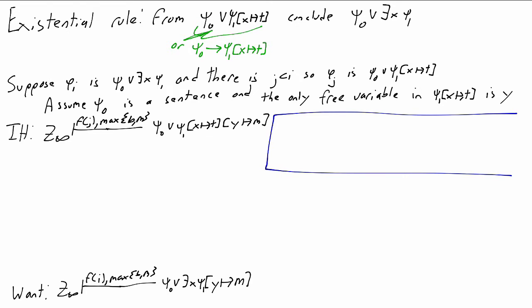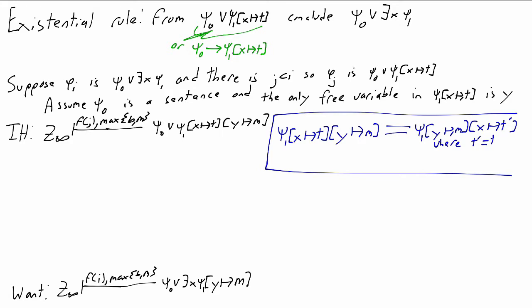Taking psi1, which has two free variables, x and y, first replacing x with t and then y with m, is the same as first replacing y with m, and then replacing x with, well, not t, because t had y's in it that should be replaced by m's. So replacing x with t prime, where t prime is what we get when we replace y in t with m. So let's write psi1 prime for psi1 with y replaced by m.